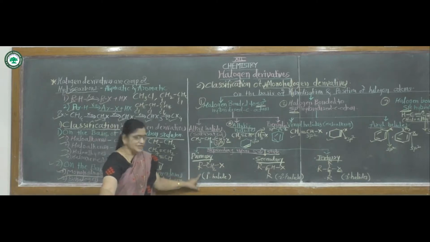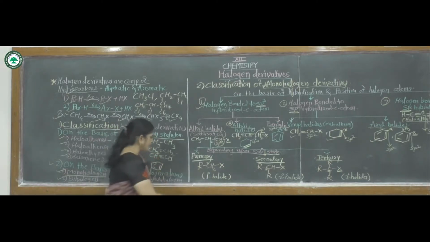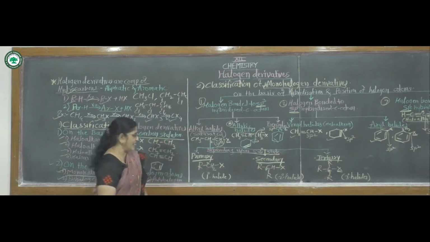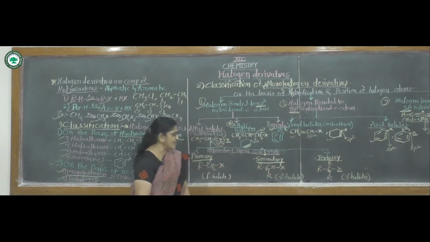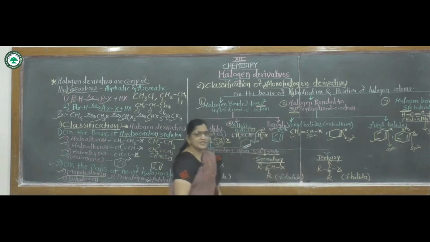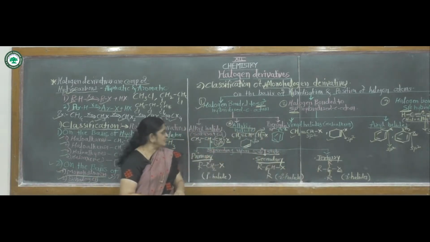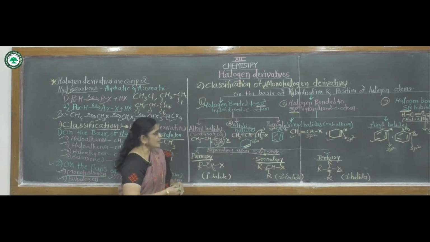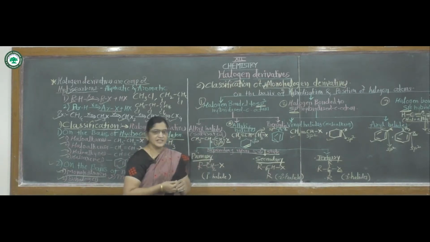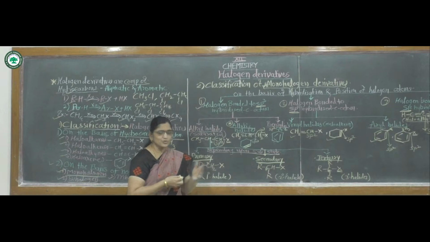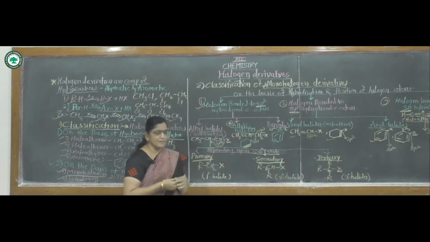Primary alkyl halide means if the halogen atom is bonded to a primary carbon atom, it is called a primary alkyl halide. If the halogen atom is bonded to a secondary carbon atom, it is called a secondary alkyl halide. If the halogen atom is bonded to a tertiary carbon atom, it is called a tertiary alkyl halide. Then second one, halogen bonded to sp2 type of hybridized carbon atom. These are again classified as vinyl halides and aryl halides. Vinyl halides means halogen bonded to an sp2 hybridized carbon atom next to a carbon-carbon double bond. There are two examples, one of an aliphatic compound, one of a cyclic compound.